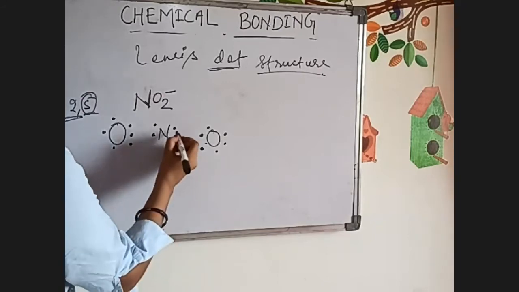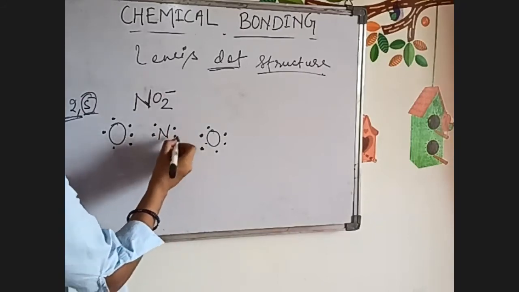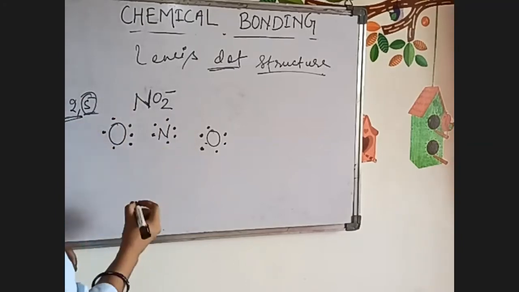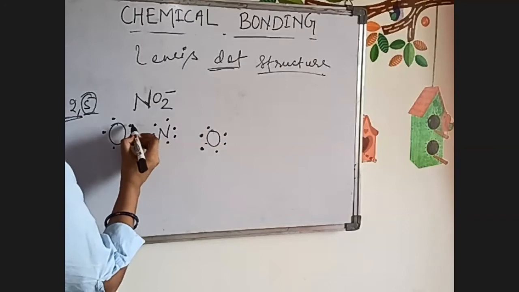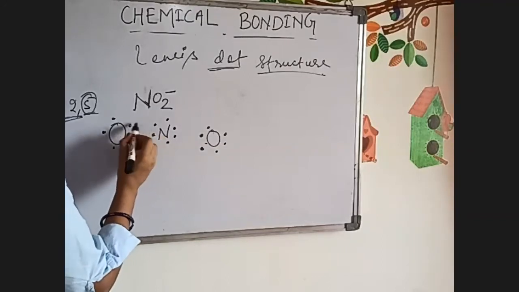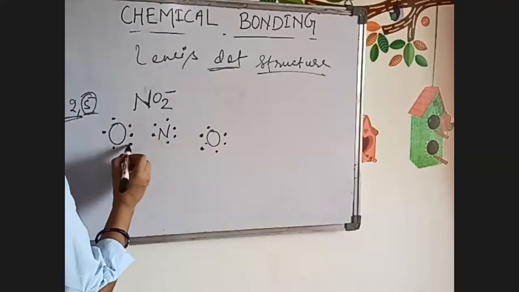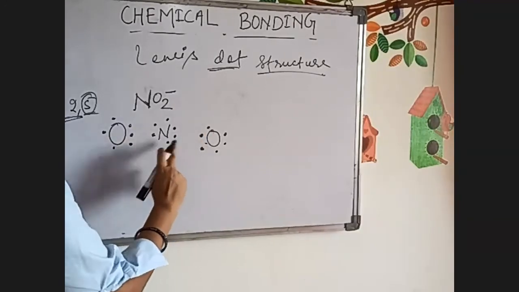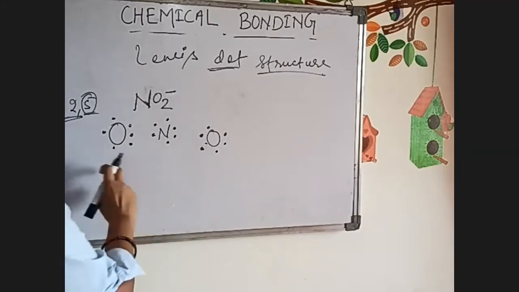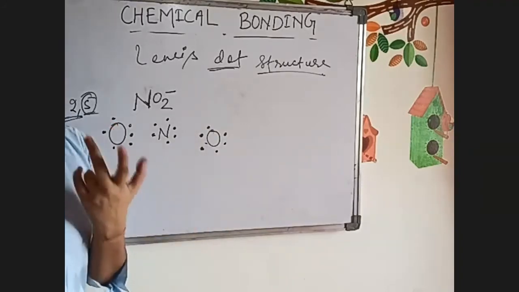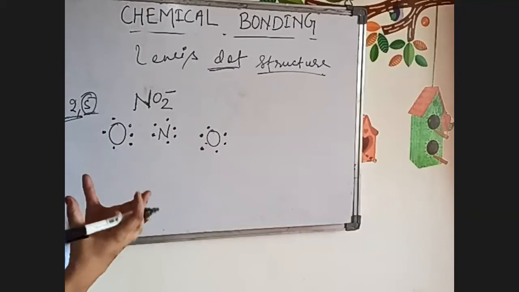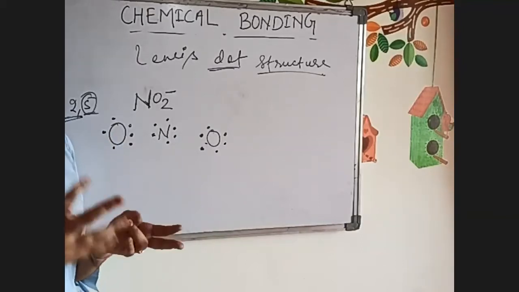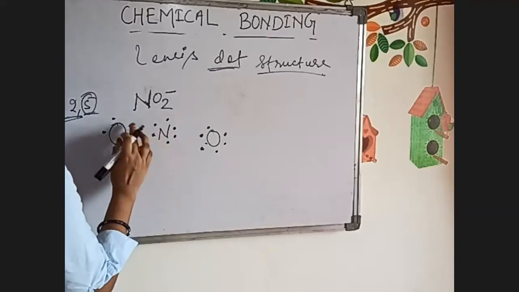So now, instead of writing 5, we have to write 6. Now how will it be written? After sharing one electron, one bond will be filled, and another bond by sharing one. So now you see 6 electrons here, 6 here, and 6 here. Each atom requires 2 electrons, so each will share 2 electrons. So it will be like this.